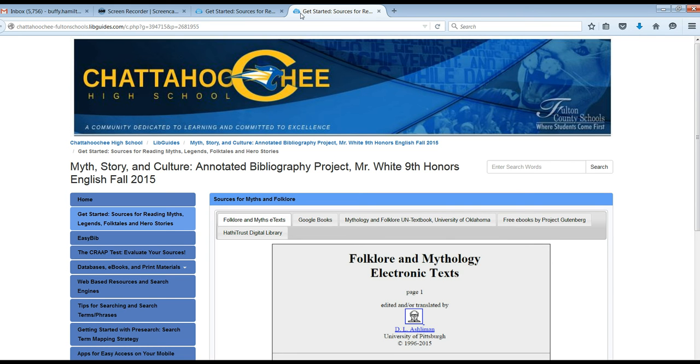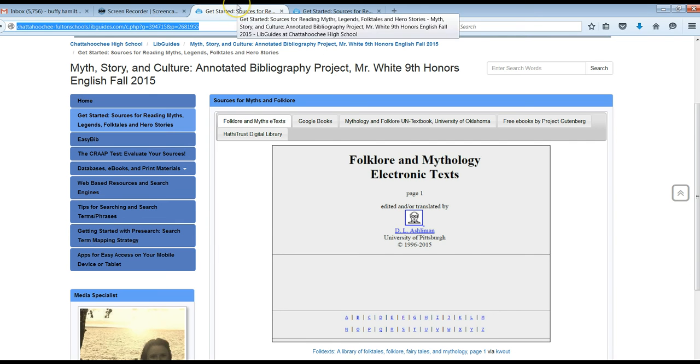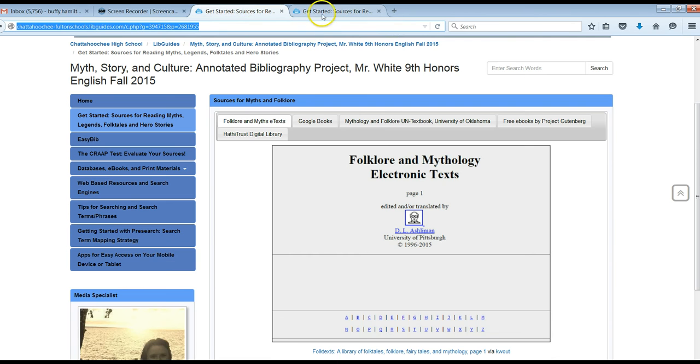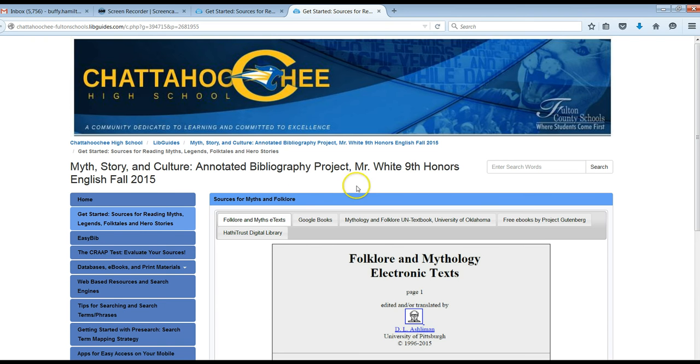But because right-click's disabled, sometimes students have a problem navigating around because they can't right-click on links and keep a static page that they're working off of open. So you just might want to copy and paste that link, open another tab so that if you need to get back to this page, then you have it handy.